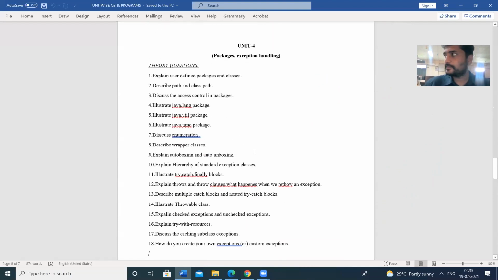That is the end of the third unit. Next is packages as well as exception handling. The fourth unit consists of packages and exception handling. First we will check the packages, then the exception handling.